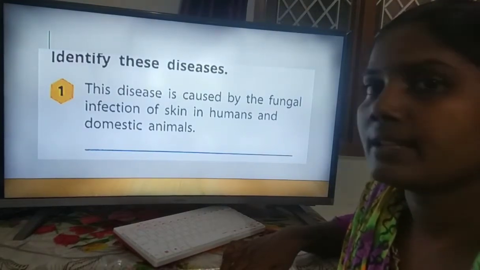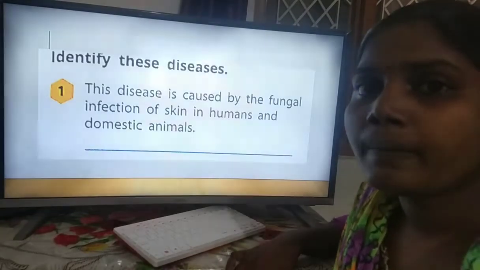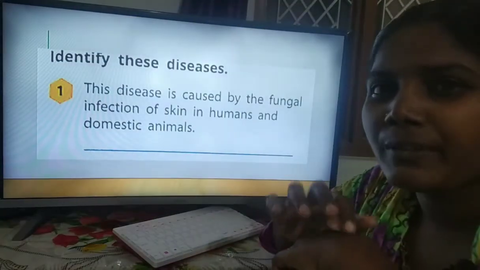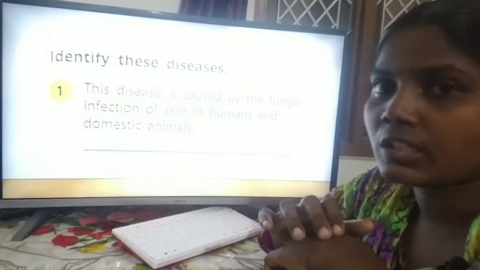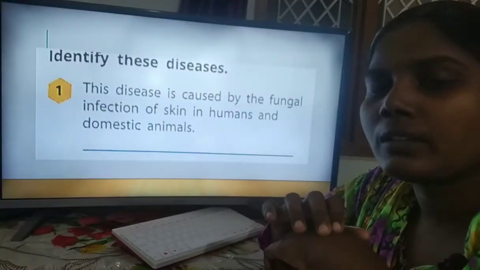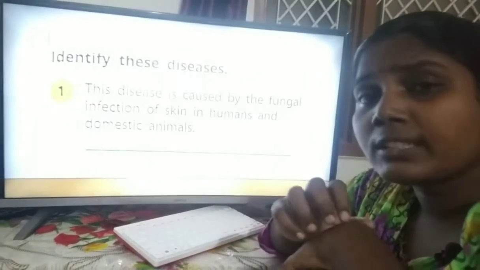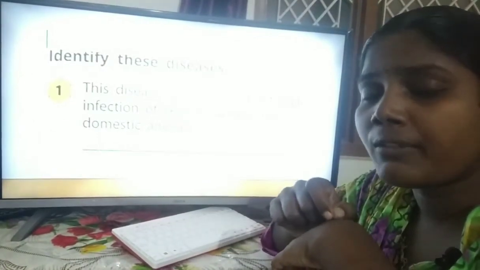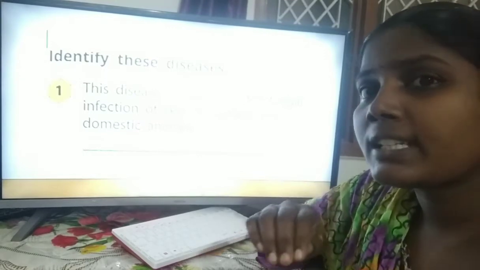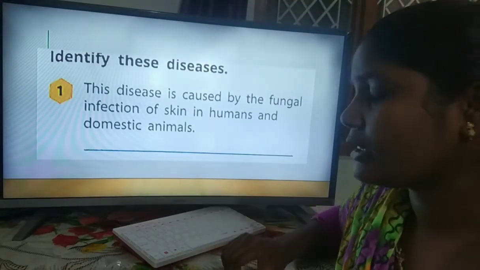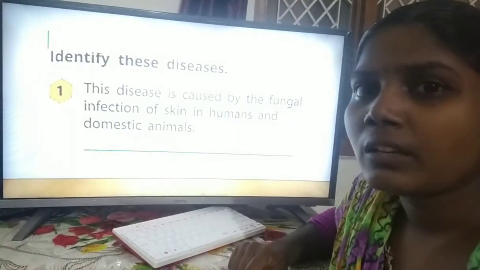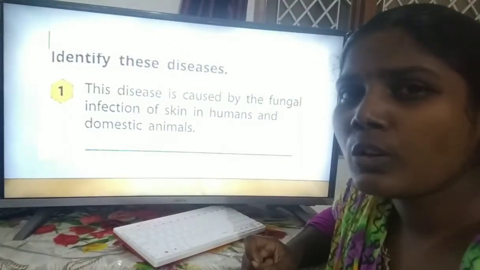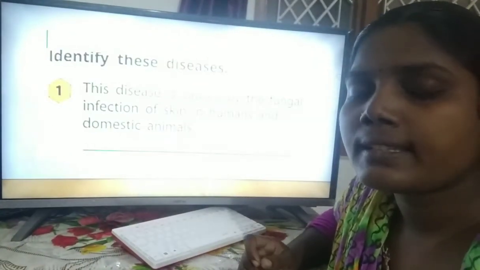and domestic animals. So this particular disease, in human skin, we are having this fungal infection. Sometimes we are having itching or small bubbles like that on our skin, no? So that is the fungal infection. Because of that only we are getting that disease. Not only for us, the domestic animals also have this type of disease.